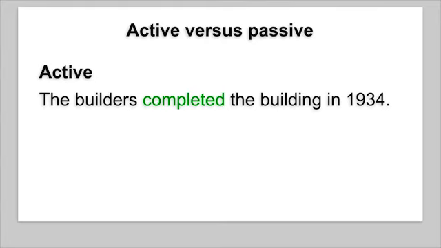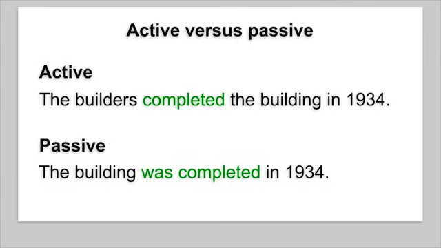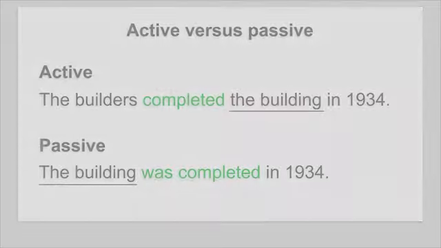If we want to talk about the builders, we start the sentence with the builders, and we use the active voice. But we use the passive voice if we want to talk about the building, like this. The building was completed in 1934. In this sentence, we focus on the building. The builders are not as important, or we don't know who they were.